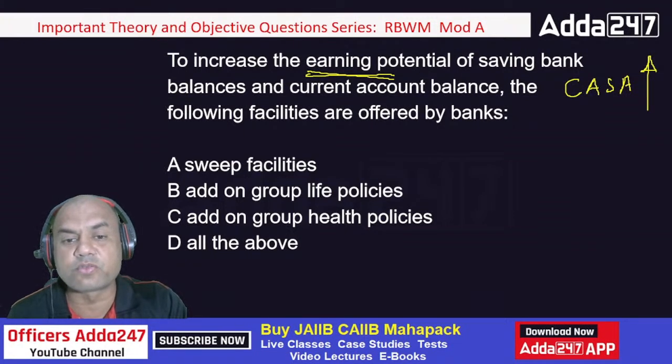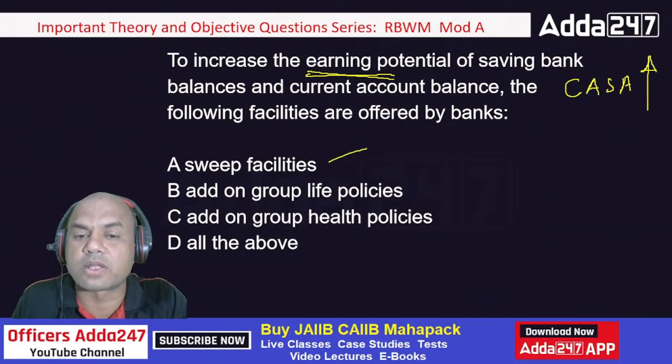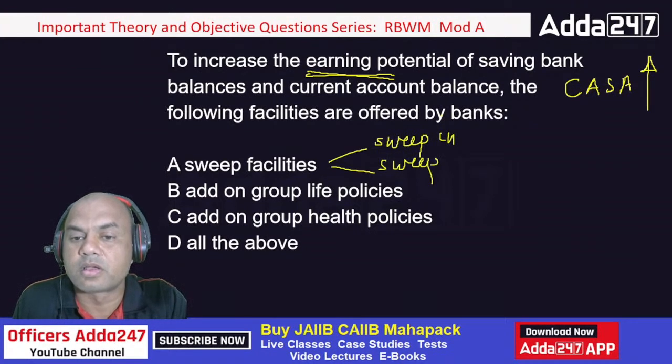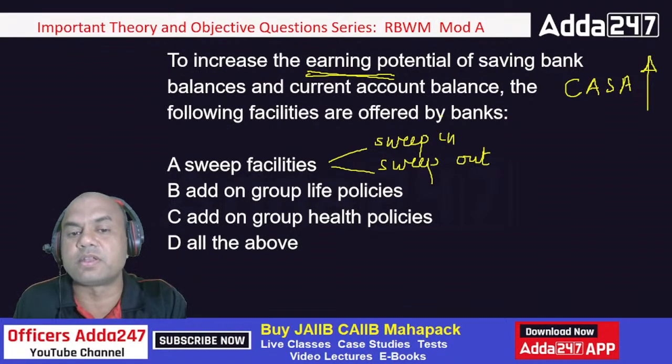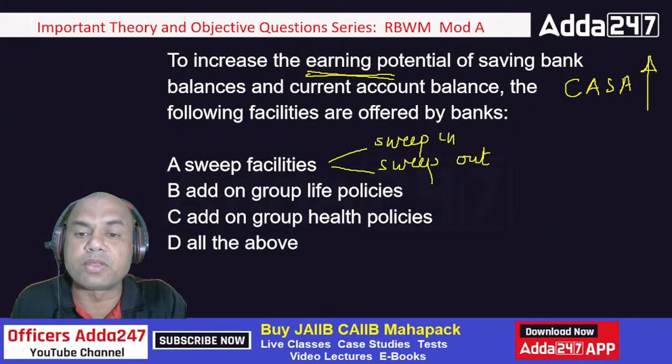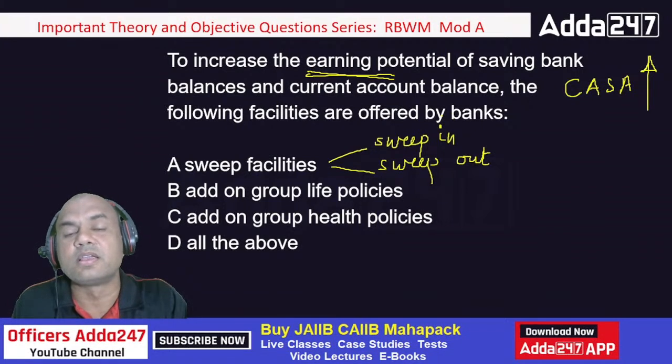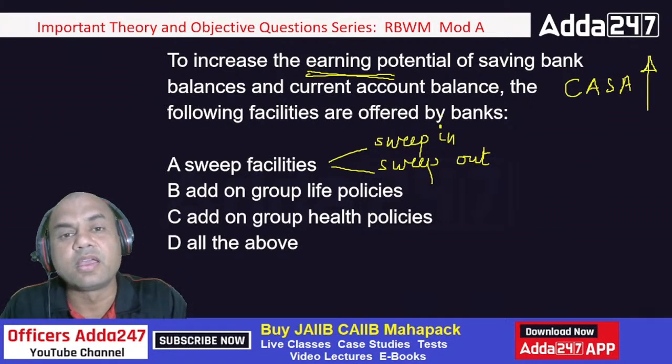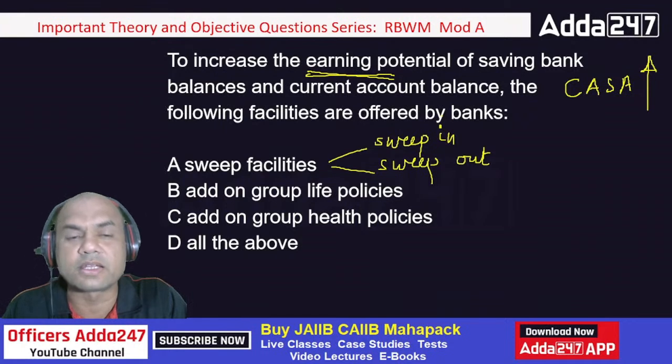What is sweep facility? There are two types of facilities in this: sweep in, and second is sweep out. These are the two facilities available. They are always linked to the FDs. Sweep in means, suppose some customer is having an FD, and there is some check which is there for clearing. At that time, this FD gets broken automatically and the check gets cleared.